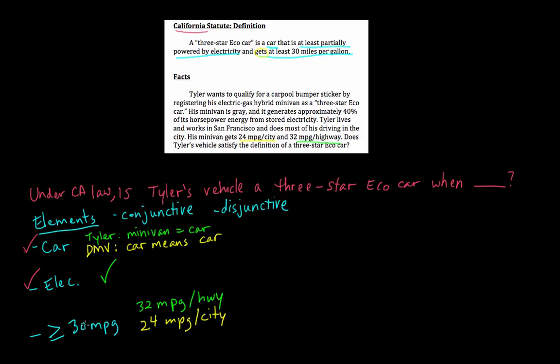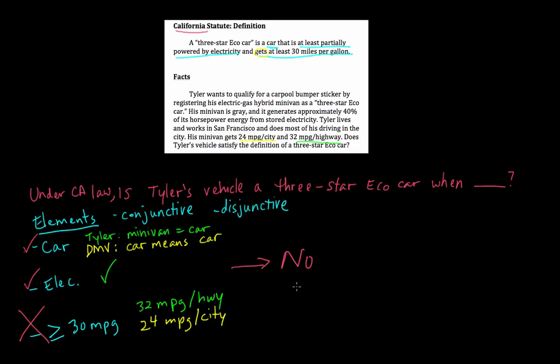It doesn't really actually get 30 miles per gallon, considering that he does most of his driving at the 24 mile per gallon fuel economy. So in that case, we think that the third element is not met. And because all three elements must be satisfied to meet this definition of a 3-star Eagle car, remember the elements are in the conjunctive, we will conclude that no, Tyler's minivan is not a 3-star Eagle car.